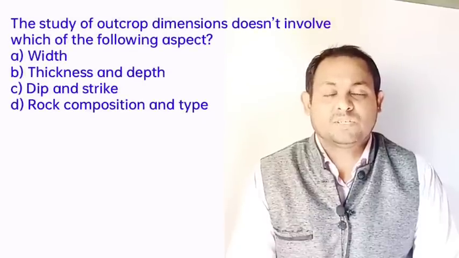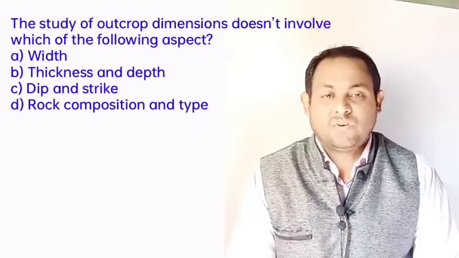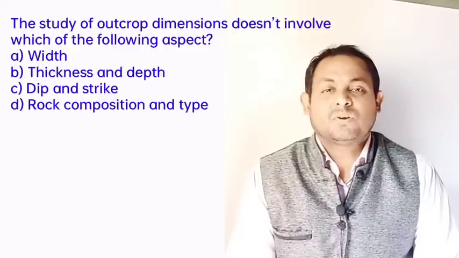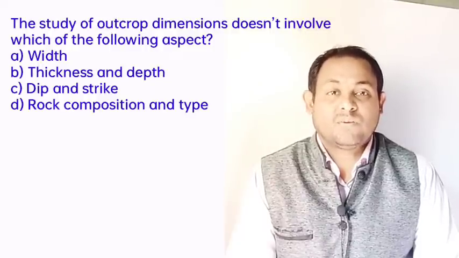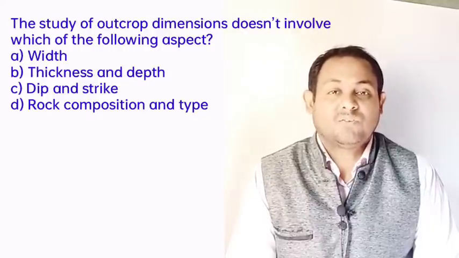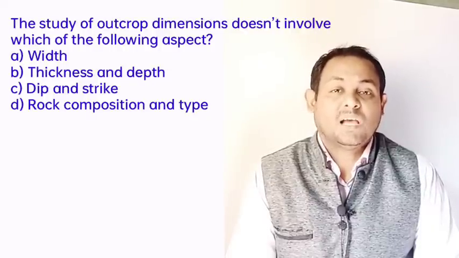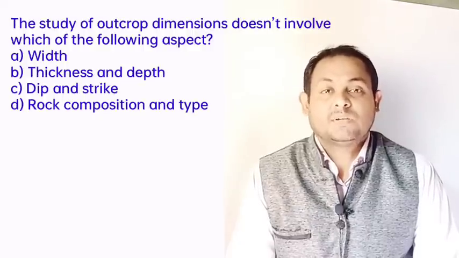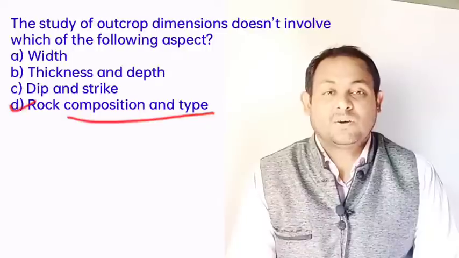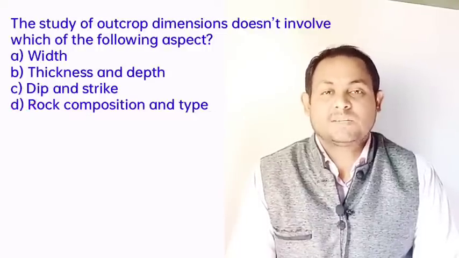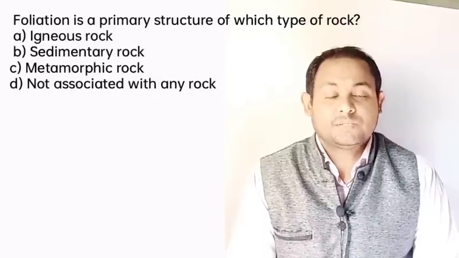Next question: the study of outcrop dimension does not involve which of the following aspects? The study of rock composition and type of the rock is not done under outcrop dimension, whereas the rest are thoroughly studied under the topic. So definitely the answer rock composition and types is the correct answer, option D.